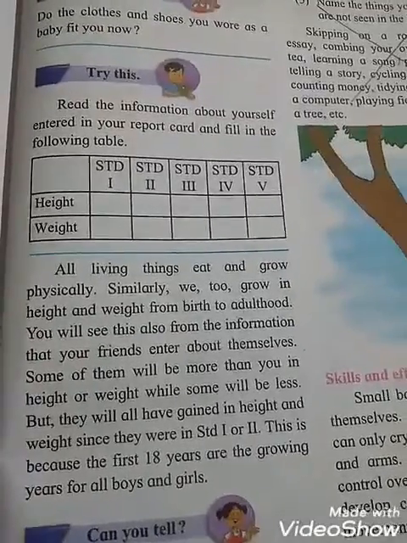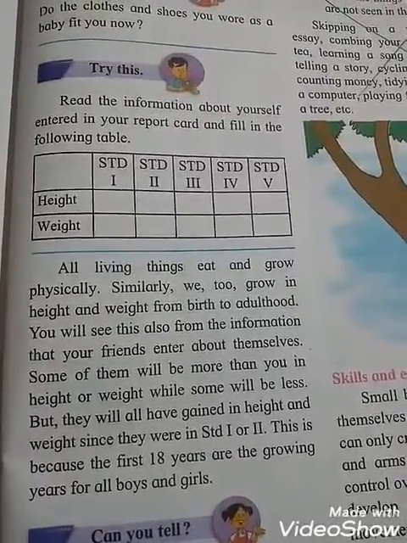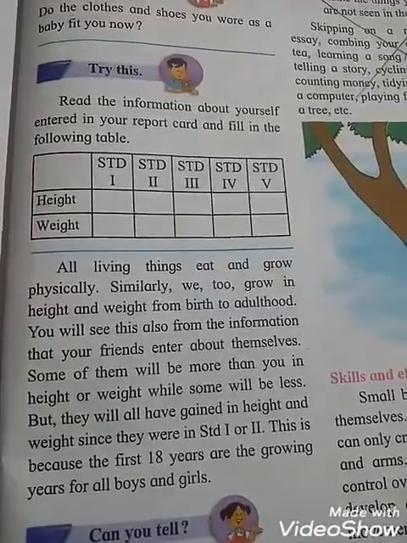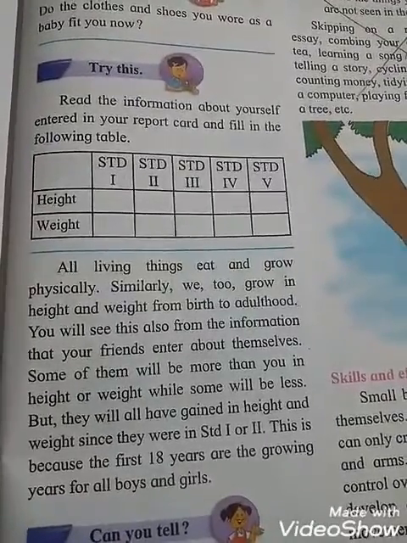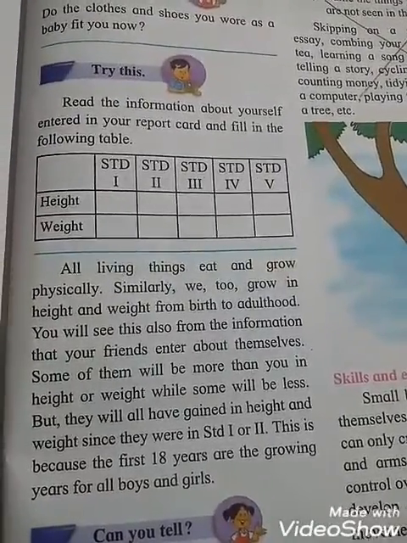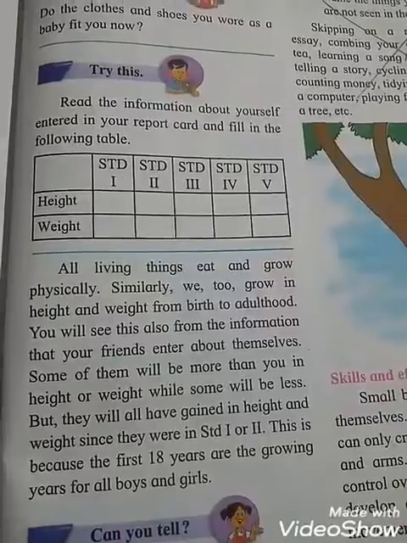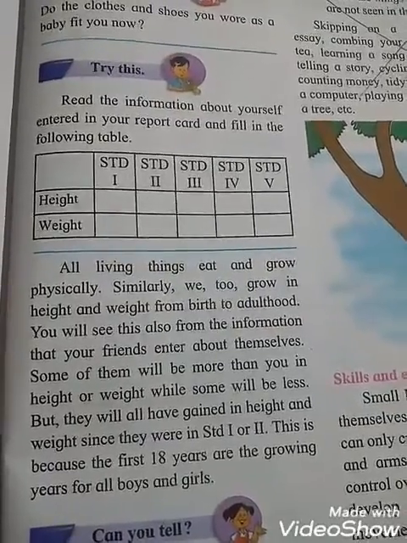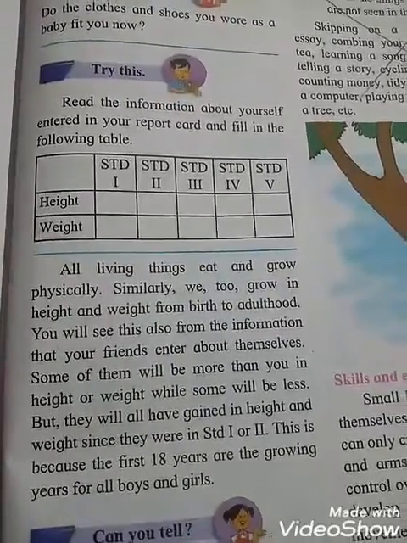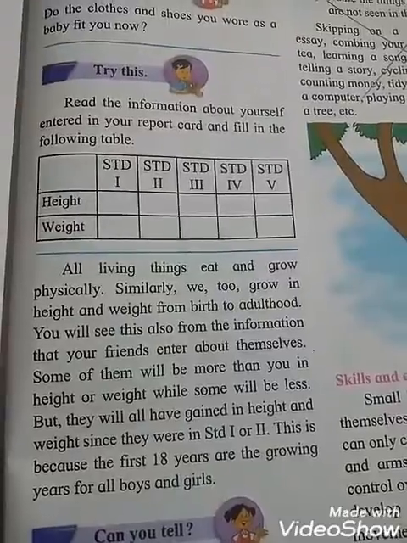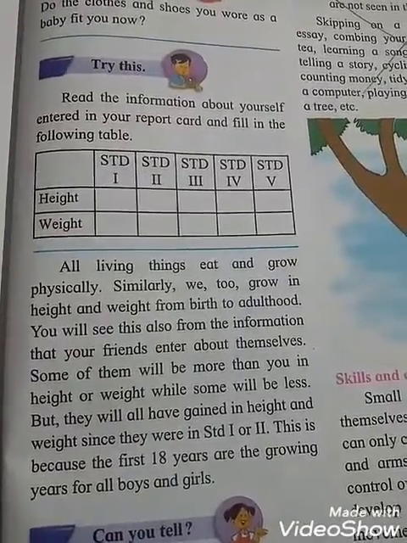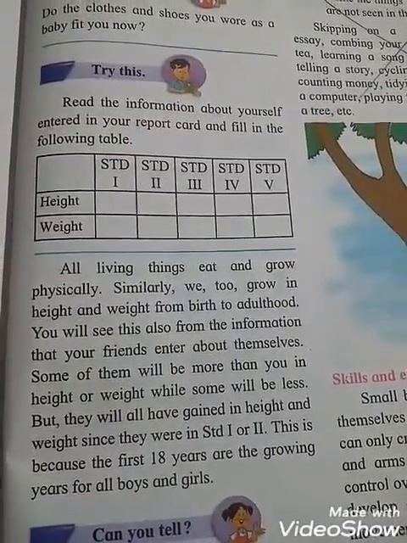Changes will be there. But they will have gained in height and weight. That means their height and weight have increased since they were in standard 1st or 2nd. In standard 1st their height will be different, and in standard 2nd their height will have increased.